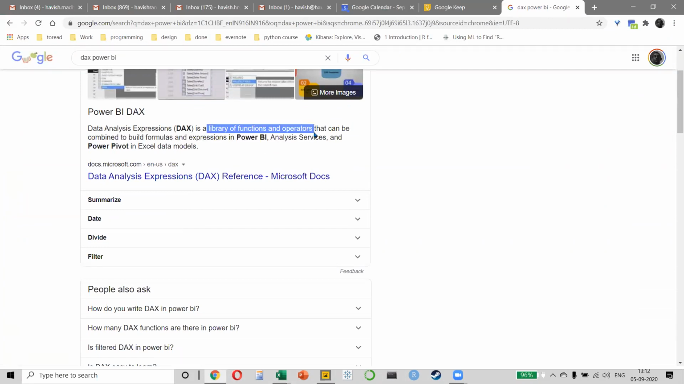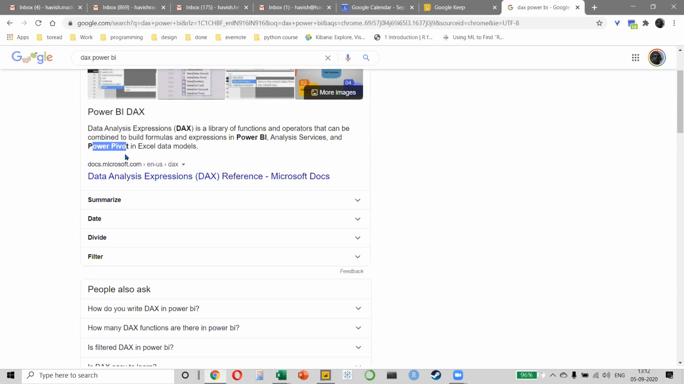Now, a lot of you will say, but isn't Excel also a library of functions and operators? Absolutely, it's the same thing. But DAX is something much more powerful, because DAX works on Power BI. It works on Analysis Services, which is SQL, and it also works on Power Pivot. DAX does not work on Tableau.